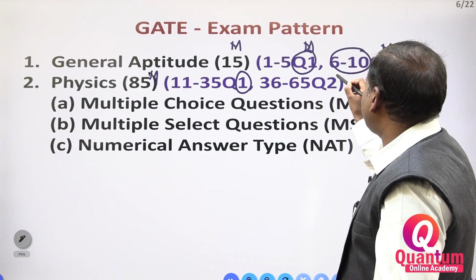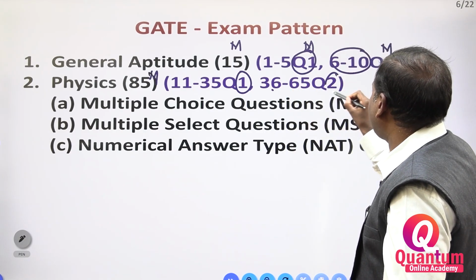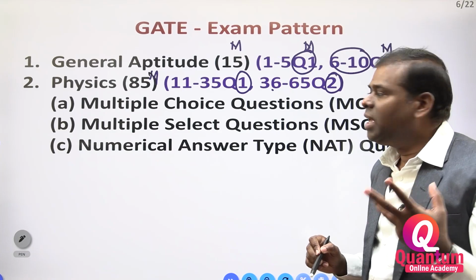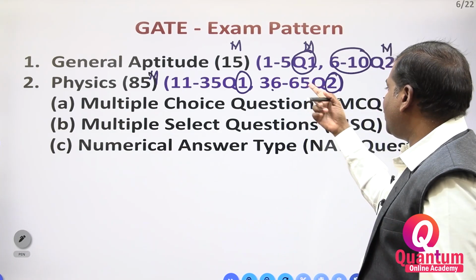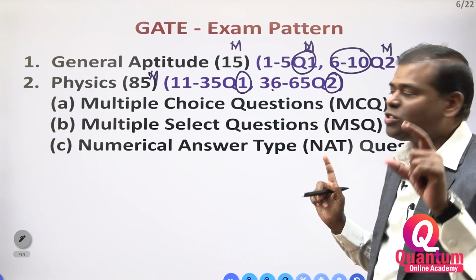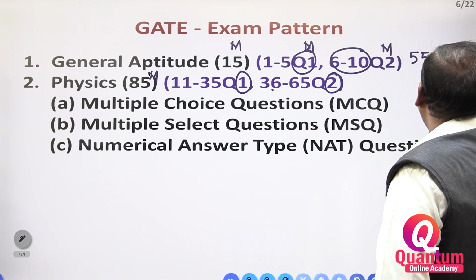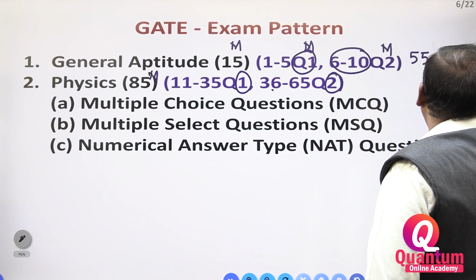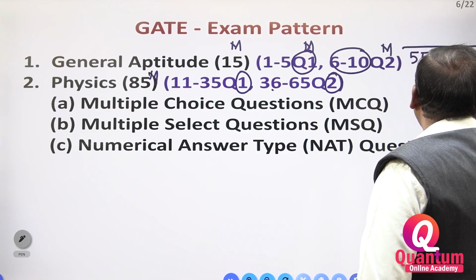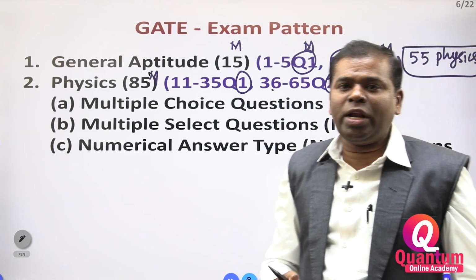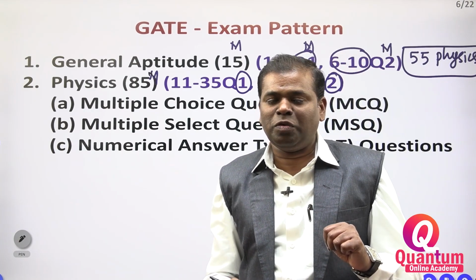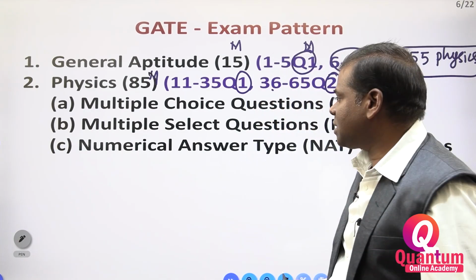Question numbers 36 to 65, each and every question you will get 2 marks. In total, you will get 55 questions from physics. Maybe you can get 5 or 6 questions from nuclear physics. Nuclear and particle physics. Clear?